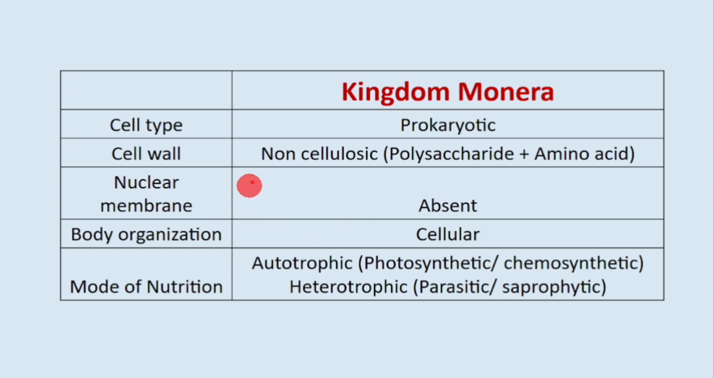Then prokaryotes, they don't have nuclear membrane, they don't have true nucleus. Body organization is cellular. Mode of nutrition, they can be both autotrophic and heterotrophic. In autotroph, they can be photosynthetic or chemosynthetic. This we will learn when I discuss Monera. And in heterotrophic, we have parasitic and saprophytic types.